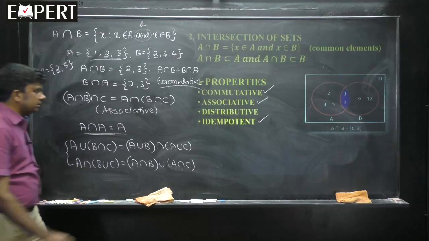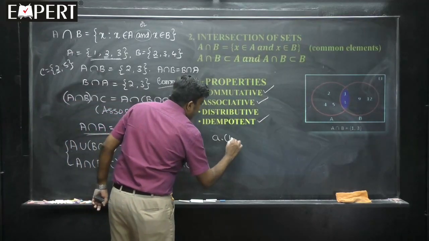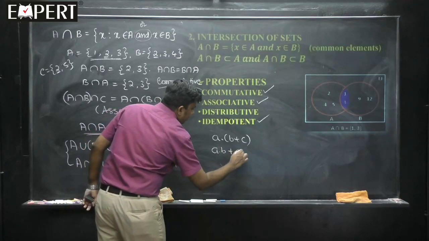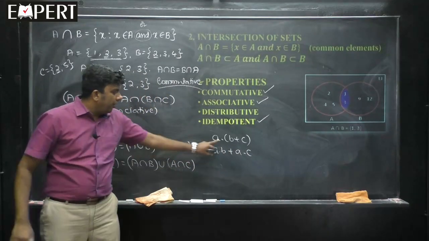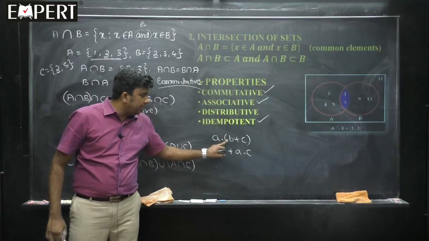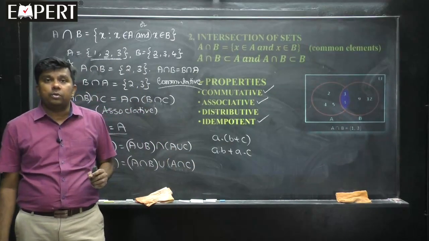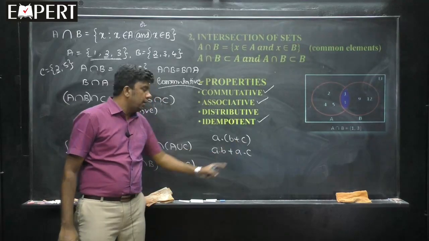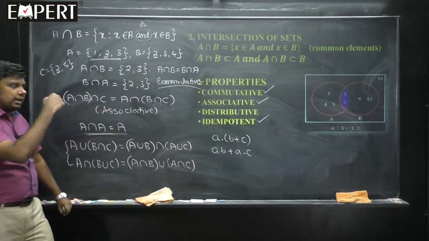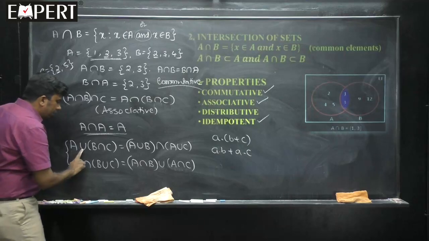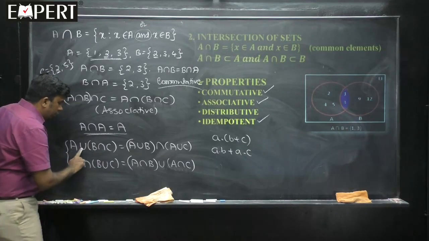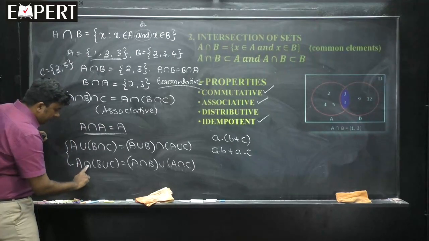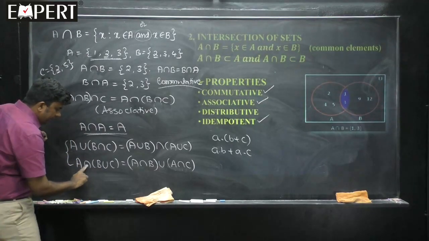It acts like this, students. A into B plus C. What is A into B plus C? When you simplify, you write it as A into B plus A into C. So, we can say that multiplication is distributive over addition. Here the multiplication and addition rules are taken over by union and intersection. So, A union B intersection A union C. Here, A intersection B union A intersection C.